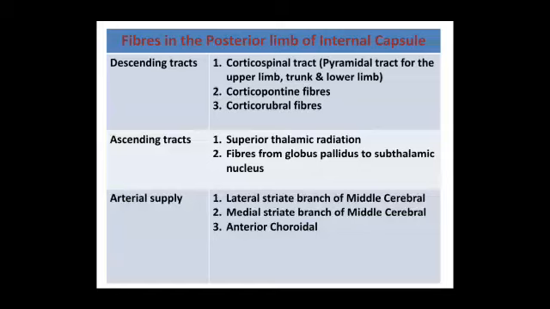Ascending tracts are superior thalamic radiation, fibers from globus pallidus to subthalamic nucleus. Arterial supply are lateral striate branch of middle cerebral, medial striate branch of middle cerebral and anterior choroidal.